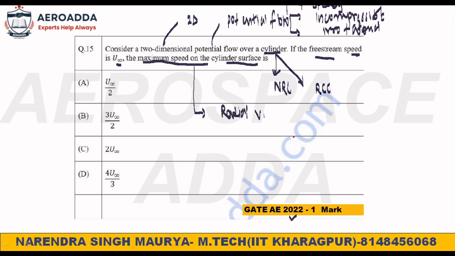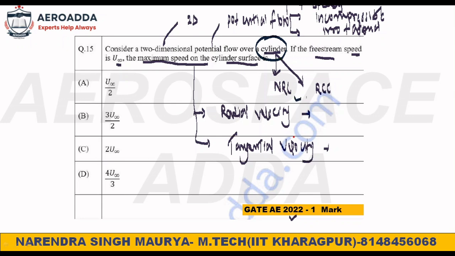One was the radial velocity, and another was the tangential velocity, right? I had taught you two different cylinder cases, non-rotating and rotating, but here it is not mentioned whether it is rotating or non-rotating, so we can generalize this.